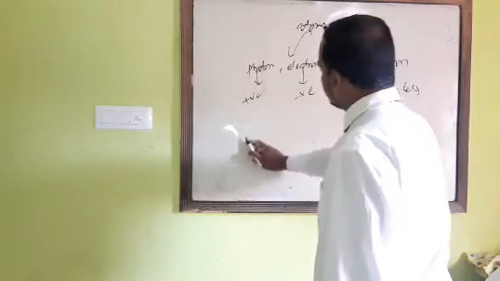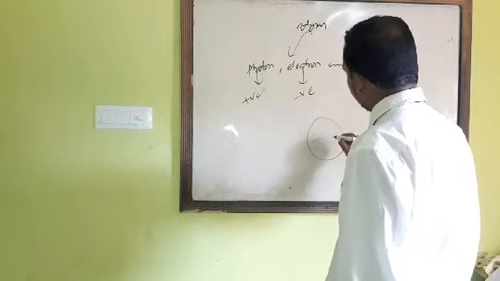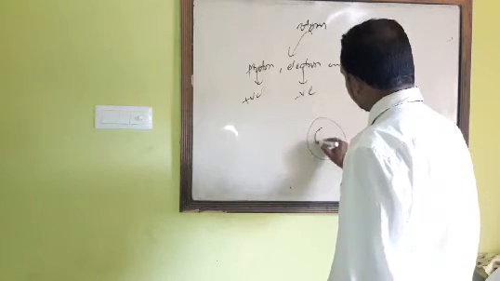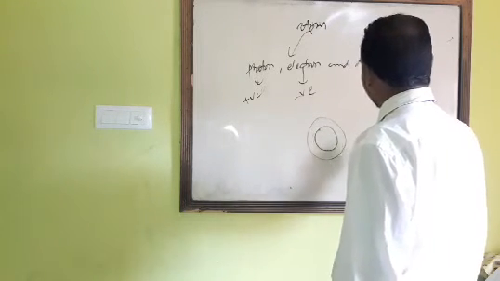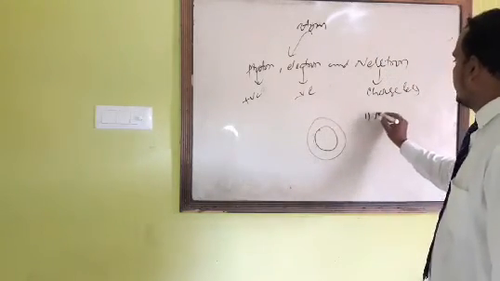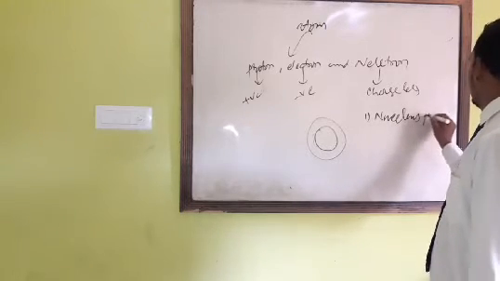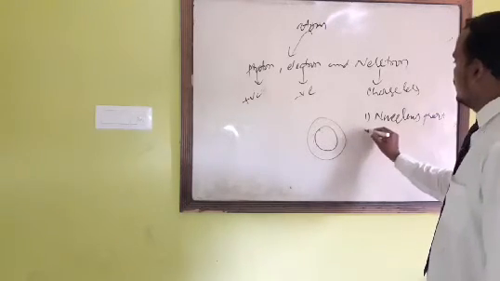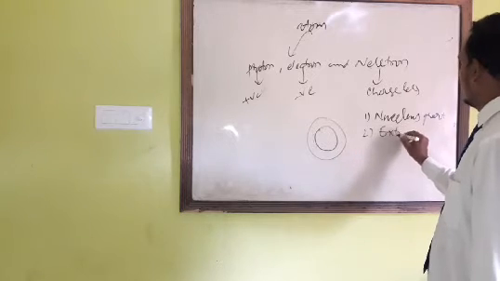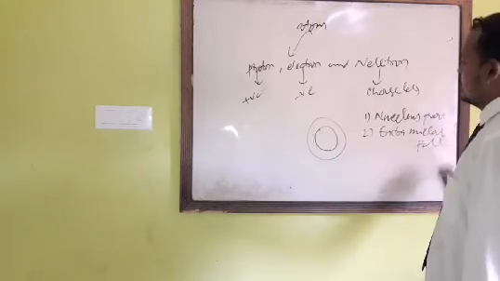An atom has two parts. One is the nucleus part and another one is the extra nuclear part.